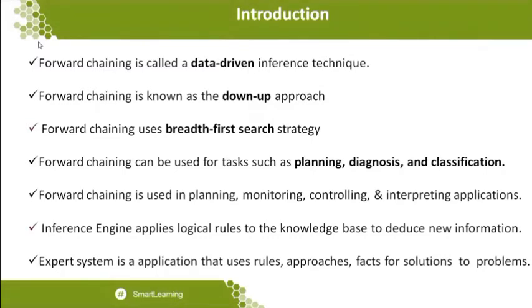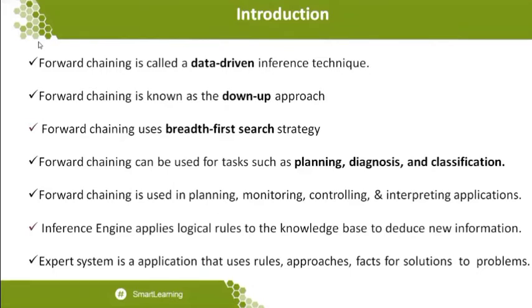And the third one. Before going to the third point, I already told you at the initial stage that a searching methodology is needed if you want to do forward as well as backward chaining. The third point gives a clear idea that forward chaining uses the breadth first search strategy, the planning method. We know how breadth first search is done: by taking a node, followed by the breadth of that node at level 1 or level 2, we derive the complete nodes, and then we go to the next level of nodes and derive them.